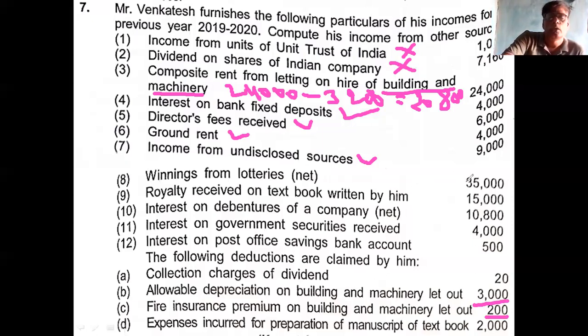Clear? Then winning from lottery is 35,000. If this is winning, this is gross. But in the bracket, there is a net word. This is said that it is a net one. Then you have to gross up this one. What is the gross amount of this? 35,000 is the net. Gross is 50,000.